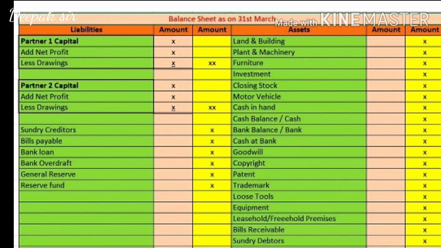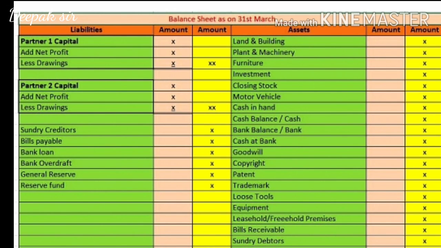So partnership final account is almost similar to the final account which we had seen in 11th standard, that is, the sole proprietor's final account. The only difference is that here partners are there, so two capitals will be given, and two drawings will be given.